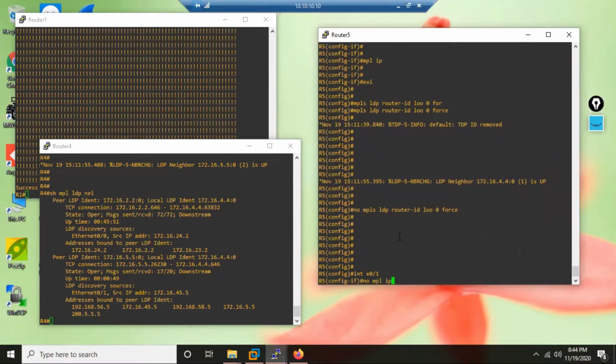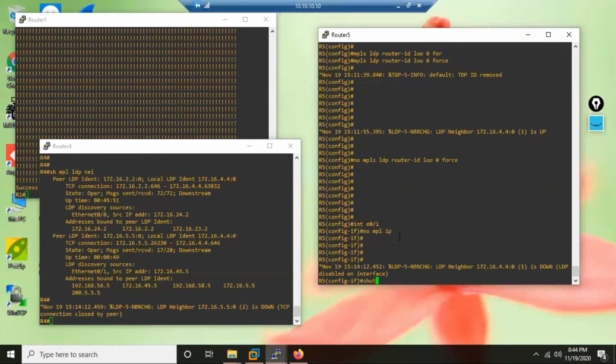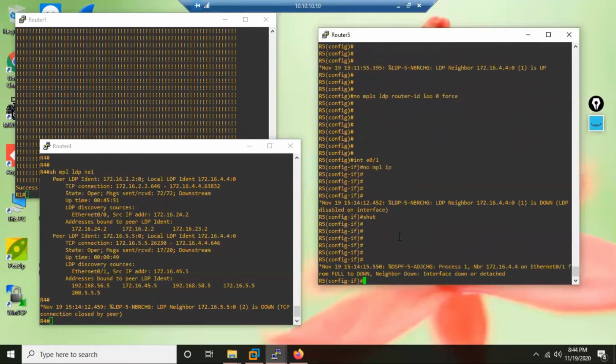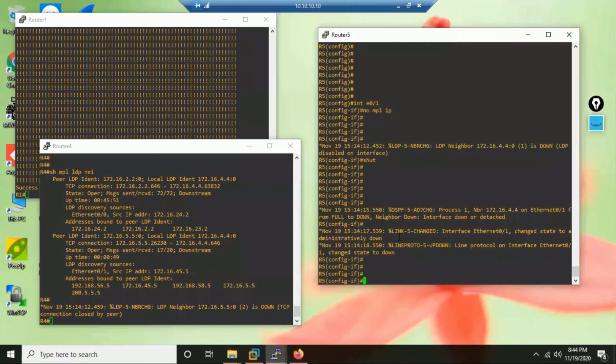No MPLS IP removed. Maybe I bounce the interface now because I totally want to again create the same problem. Why? Because I will again give you some constraints, and then we'll see what other third solution I have to solve the same problem. So one problem you can solve in multiple ways.